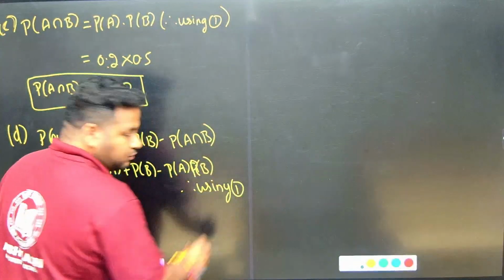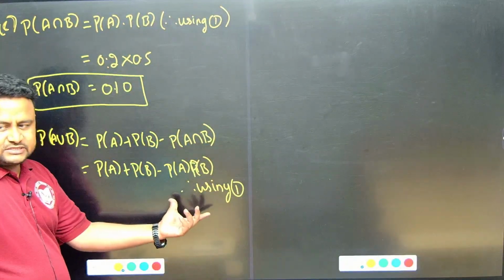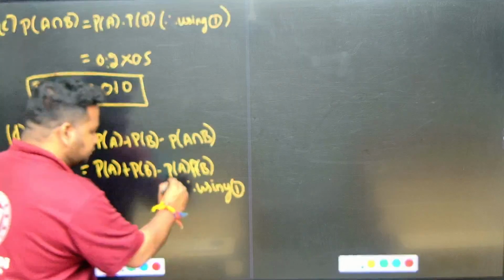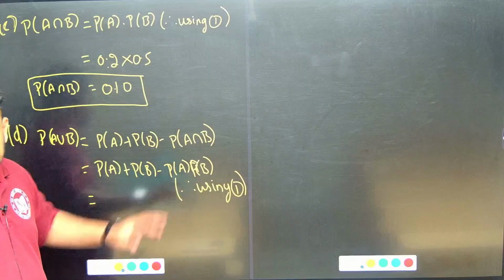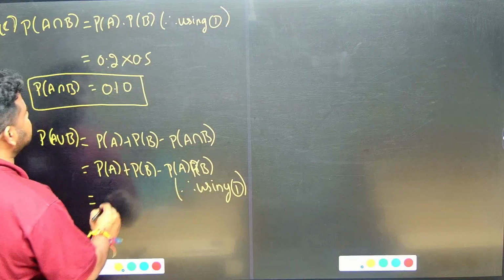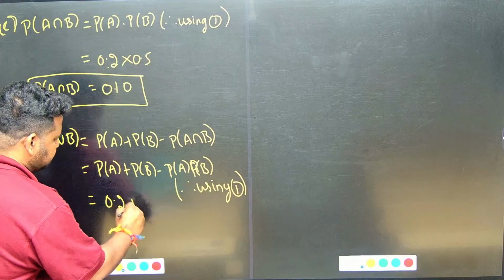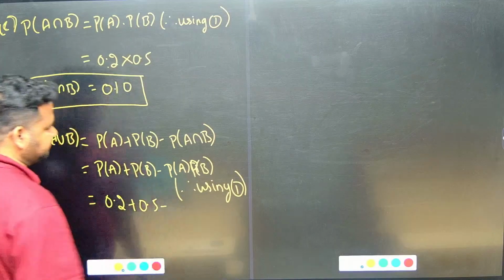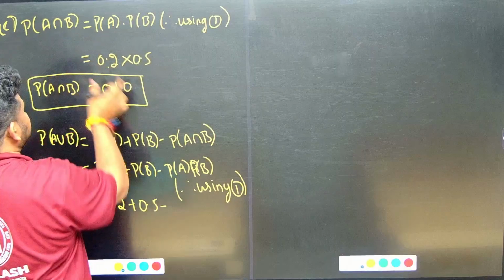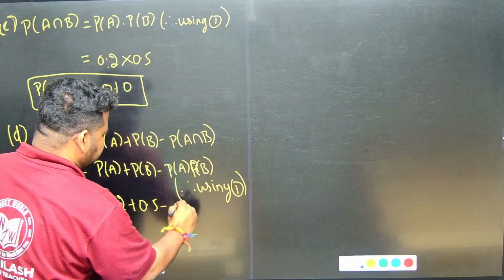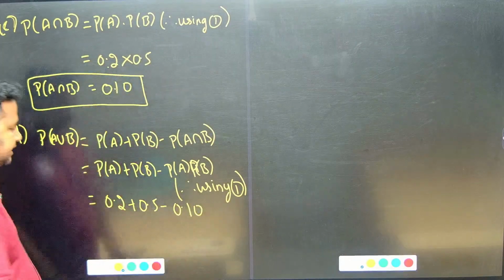That's why I told you in the beginning, if you write the reason, you can keep using it again and again. That's the smart way to do it, instead of writing it again and again, so that you will save time. P of A is 0.2, P of B is 0.5, minus P of A intersection B, already we got it, that is 0.10. I can use it here directly.